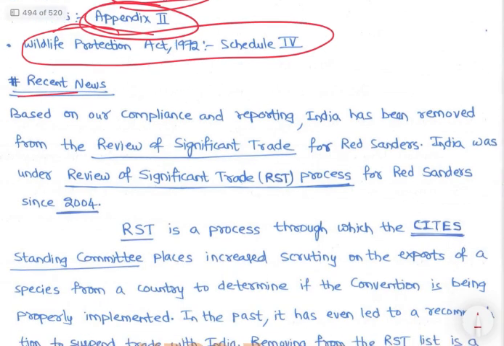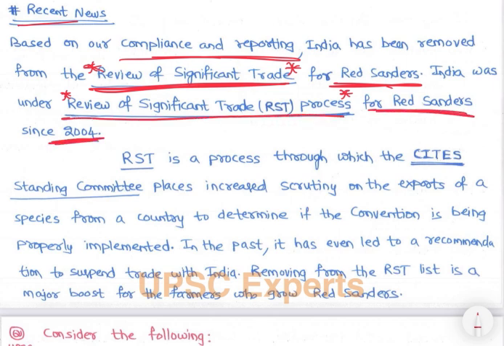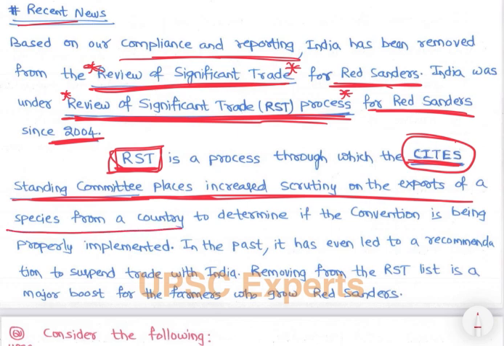Right, recent news, based on our compliance and reporting, India has been removed from the review of significant trade for red sanders. Right, India was under review of significant trade process for red sanders since 2004. ये याद करना है. Review of significant trade process is a process under CITES. Right, so review of significant trade is a process through which the CITES standing committee places increased scrutiny on the export of species from a country to determine if the convention is being poorly implemented.